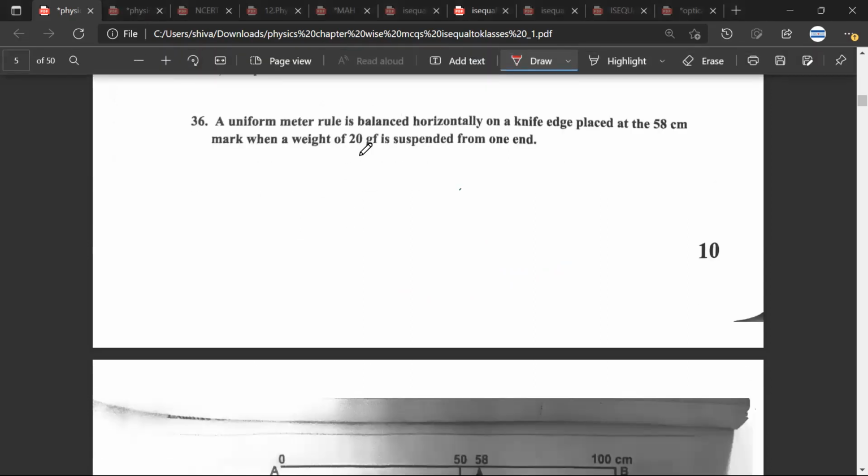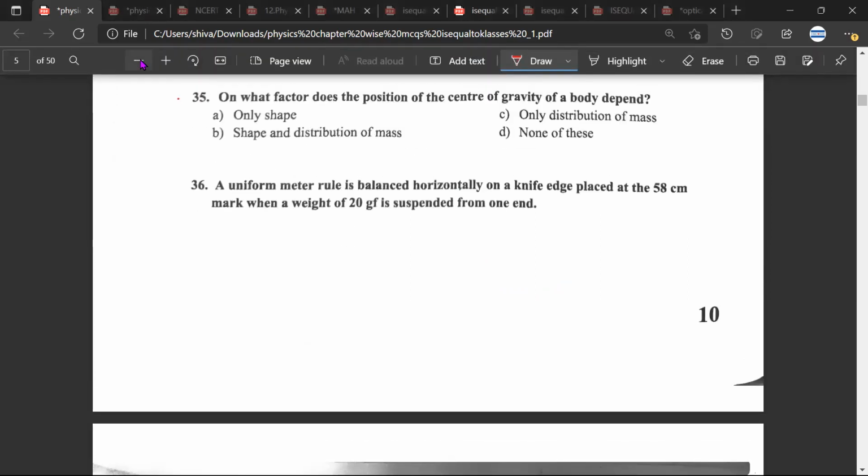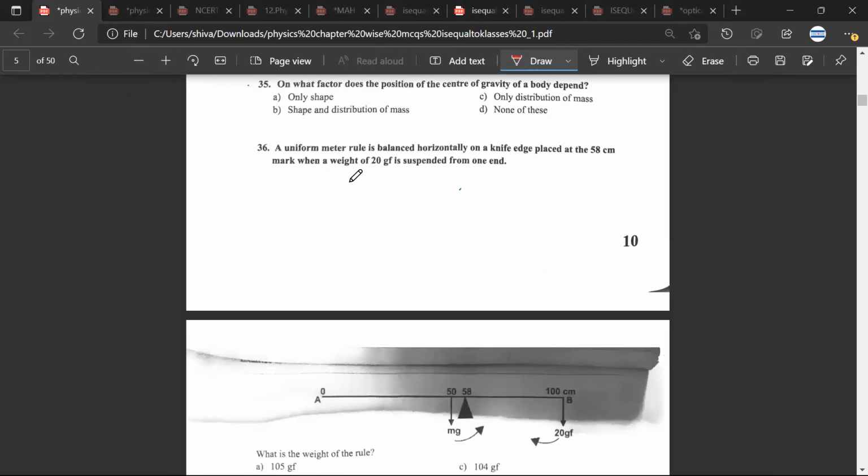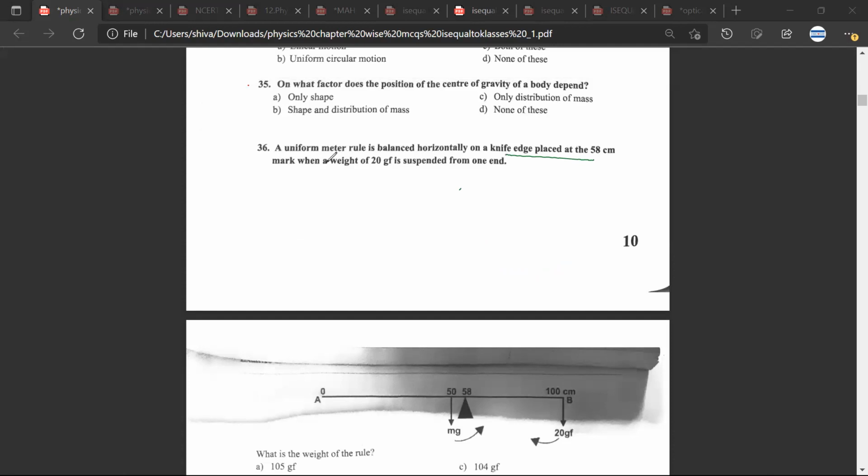A uniform meter scale is balanced horizontally on a knife edge placed at the 58 centimeter mark when a weight of 20 GF is suspended from one end. What is the weight of the rule, Mr. CB? Can you calculate? Yes, sir.